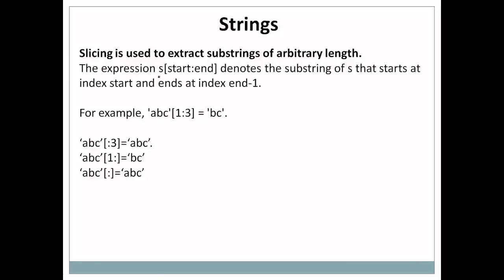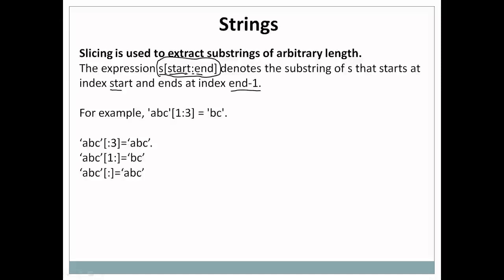The expression you can see here is S in brackets, start colon end. It denotes the substring of S that starts at index start and ends at index end minus 1.